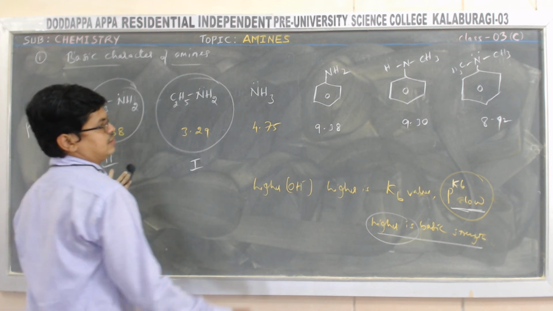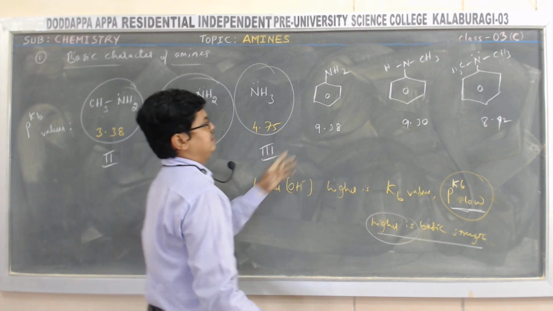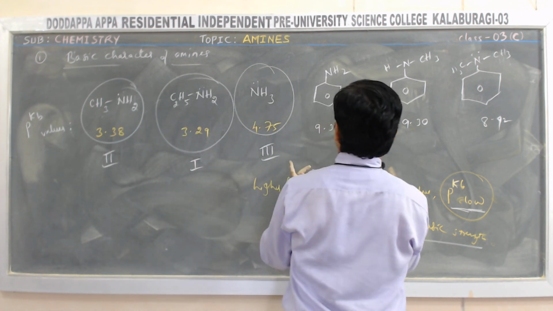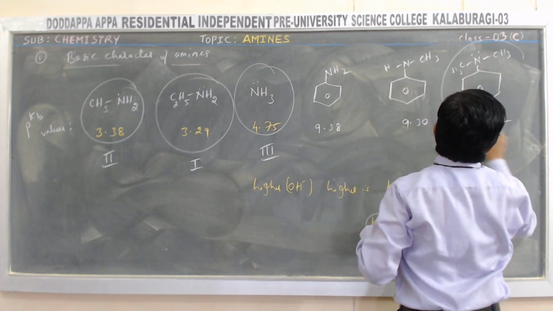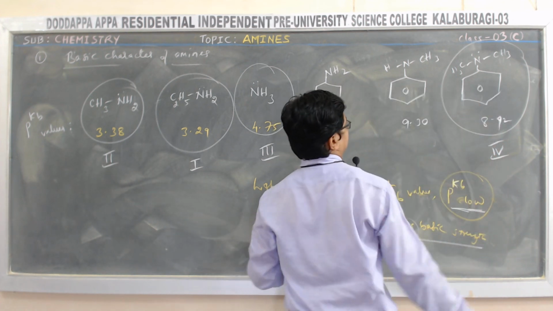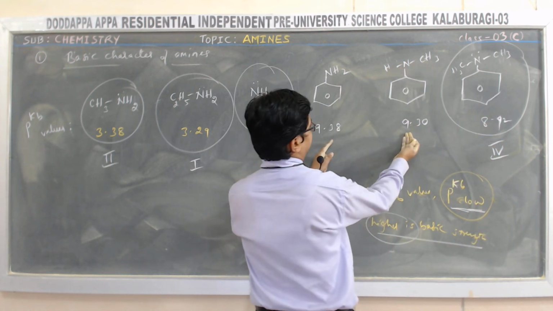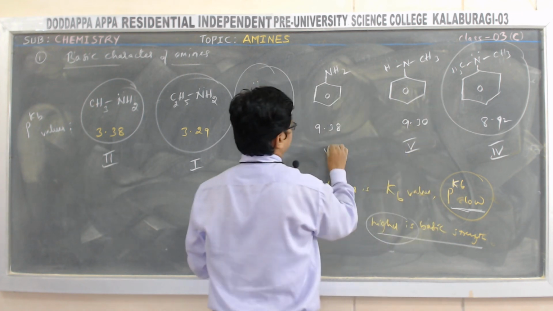Then third one, 4.75. This stands third. And among the rest, the lower value, that is 8.92, is next. This is fourth. Next, compared with 9.30 and 9.38, this is fifth, and this is sixth.